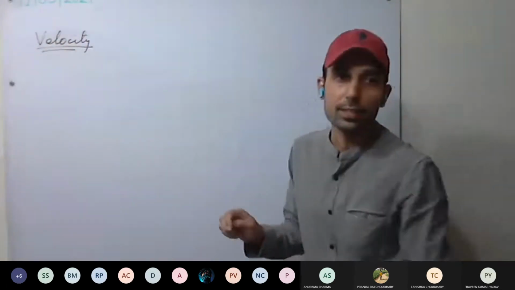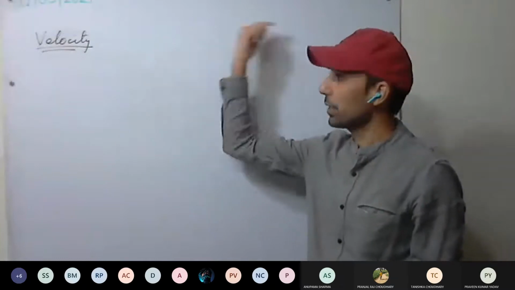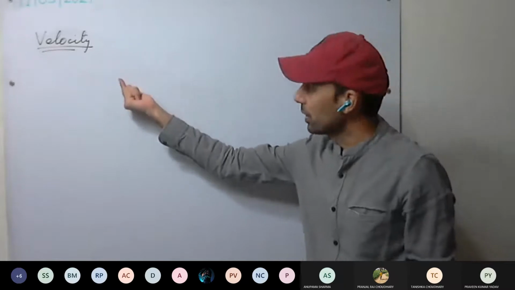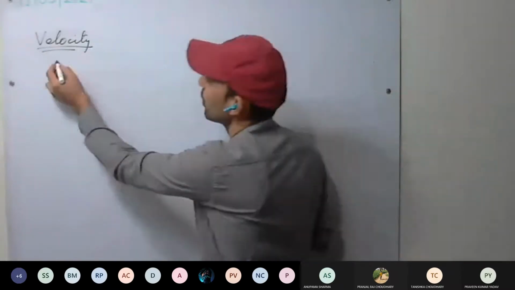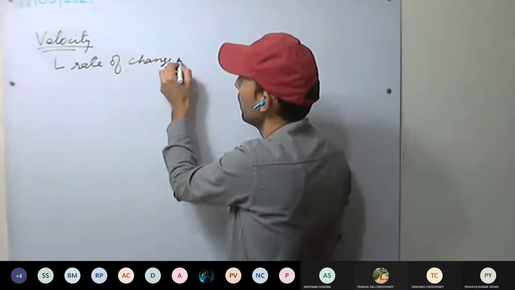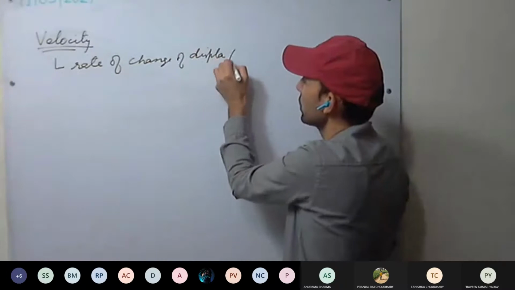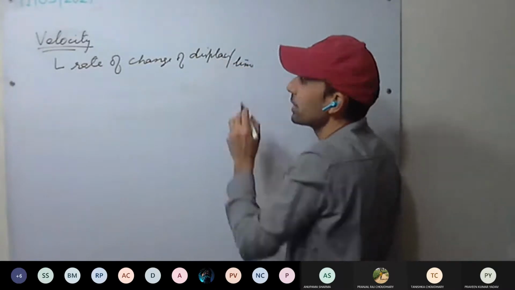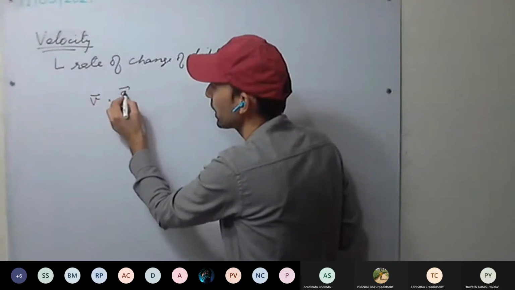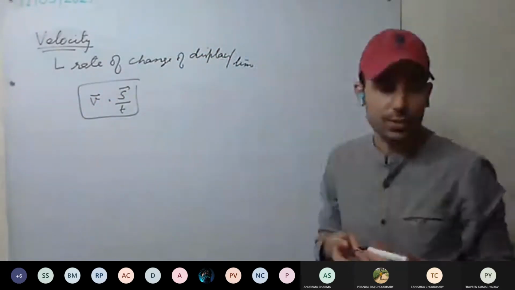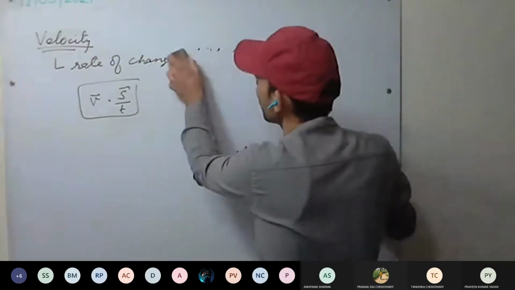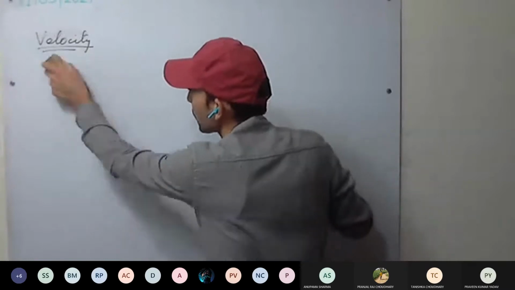What is velocity? It is the rate of change of distance in a particular direction. Yes or no? Here we have direction as well, with respect to time. So in broad terms, you can say rate of change of displacement with respect to time. This was our velocity: displacement upon time. Uniform velocity we have discussed, when a body travels equal distance in a particular direction in equal intervals of time. So here we have direction as well in velocity.